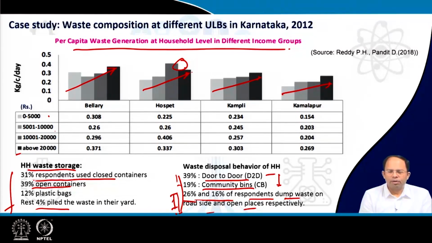The first trend is, the higher the income bracket, the more waste they generate. The second trend is the size of the city: a smaller city generates less waste compared to a larger city. So overall, the waste generated in Bellary is higher than Hospet, Hospet is higher than Kamli, and Kamli is higher than Kamlapur. So as per the ULB, as per the income brackets of people in the ULB, we have to determine what sort of waste is being generated.